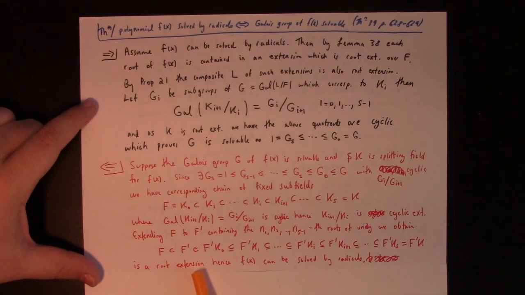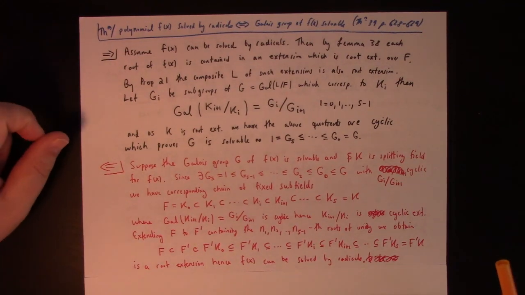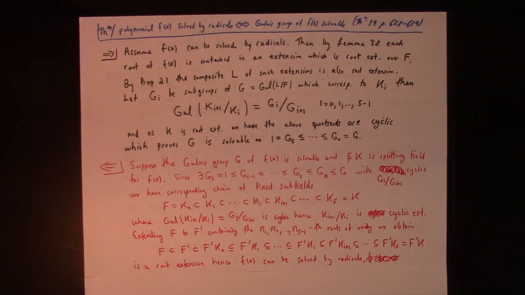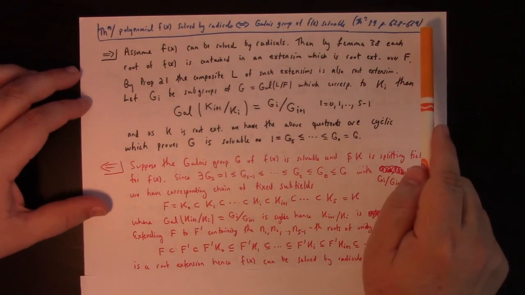And therefore, we have shown that there exists an extension of F in which f of x can be solved by radicals, because this has all the roots of f of x, and it appears as a radical extension over the base. So if I have somehow muddled the proof, I am sorry, but it is quite clear on pages 628 to 629.